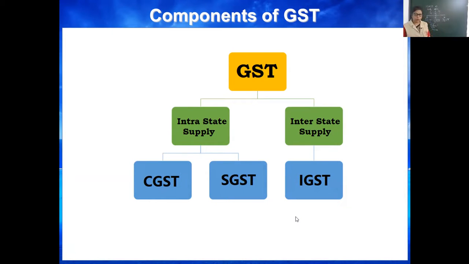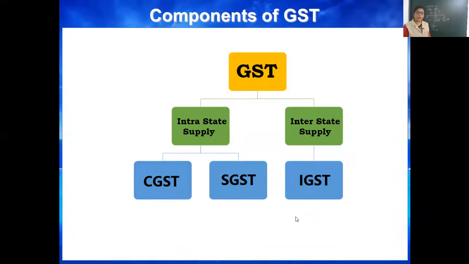A few more examples. Rewari, Bhiwani, Haryana. Good going. In Uttar Pradesh, Raipur, Manpur. Both belong to the same state.